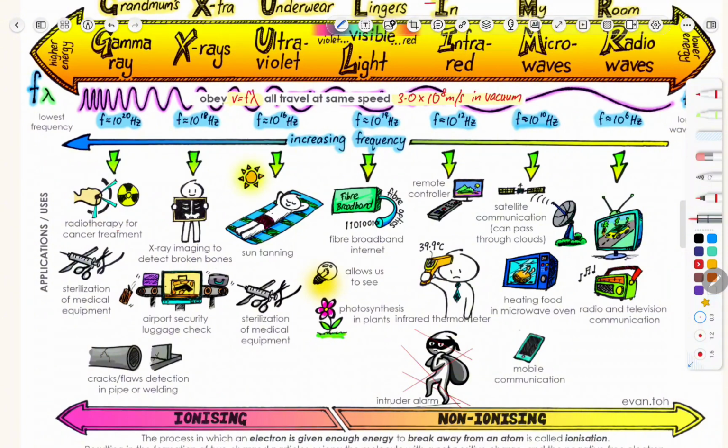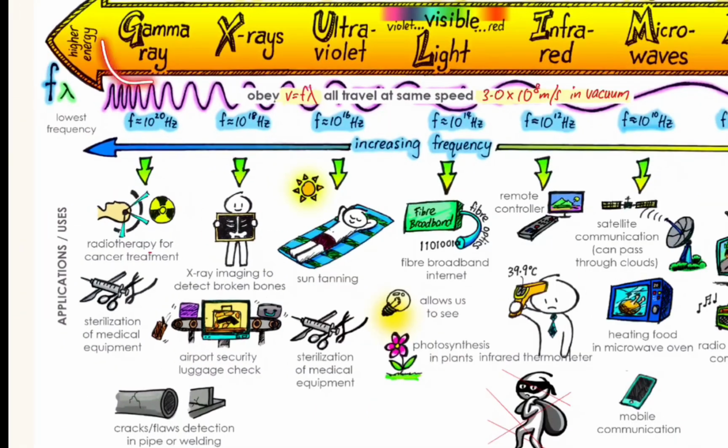Now, the next thing we need to go through is the application and usage of all the respective waves. You have to memorize at least 2 or 3 applications, or you can quote which wave is used for that application. Let's start with the first one, gamma. The irony is that gamma ray, if you are exposed to it, might cause mutation of the cell, spoiling the DNA, which might lead to cancer. But on the other hand, if you can focus and target the gamma ray at a tumor or cancer cell, it can destroy it. So gamma ray is used for radiotherapy for cancer treatment.